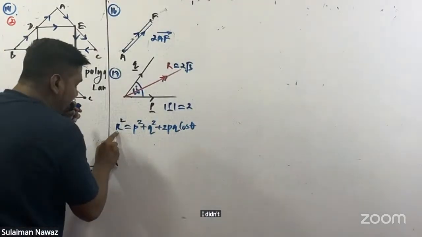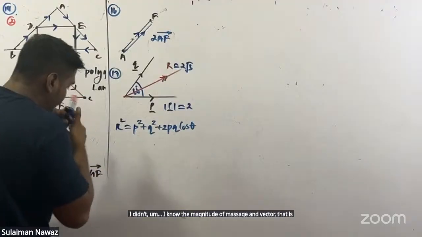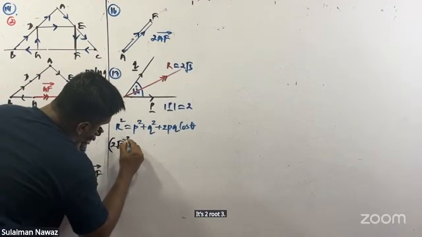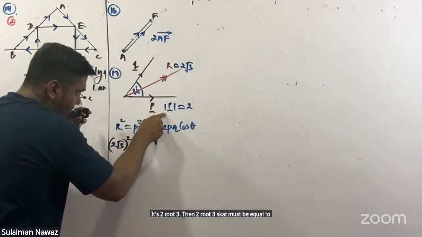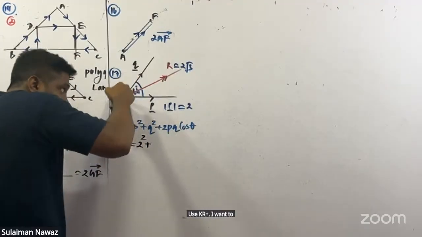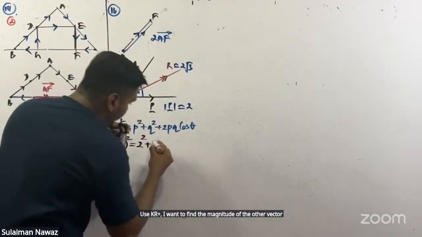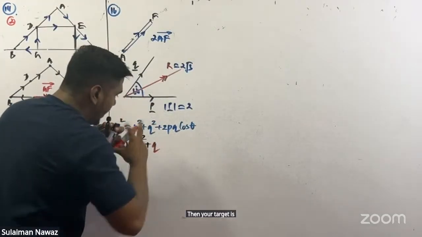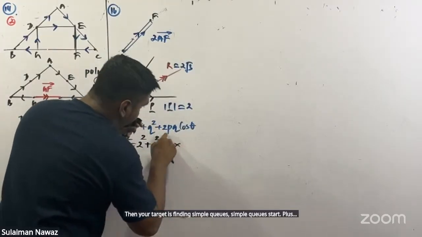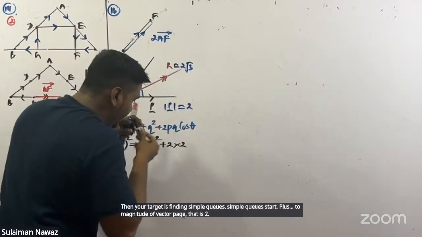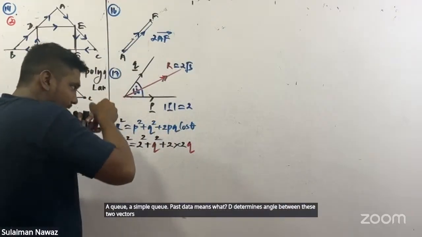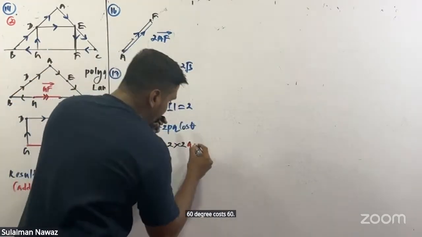Then I know the magnitude of the resultant vector, that is 2 root 3. Substitution: 2 root 3 squared must be equal to the magnitude of vector P, which is 2, squared, plus the magnitude of the other vector, simple Q. Your target is finding Q. Q squared plus 2 times 2 times Q times cos theta. Theta means the angle between these two vectors, 60 degrees, cos 60.